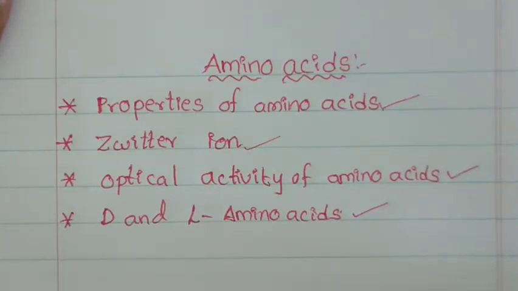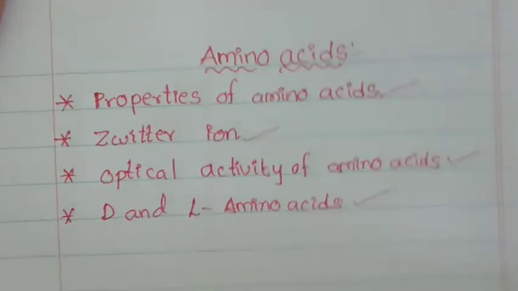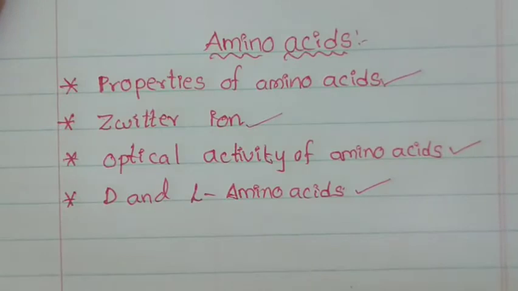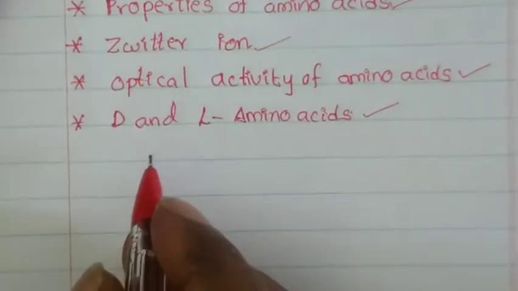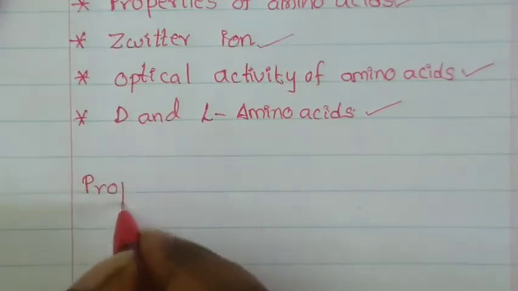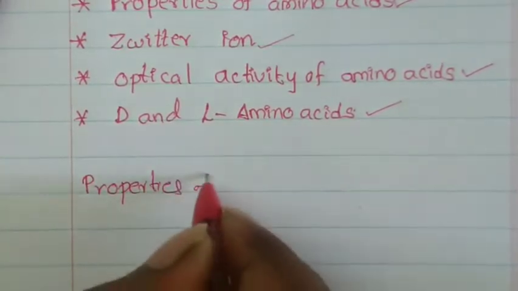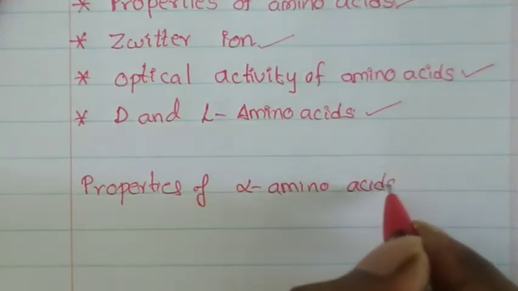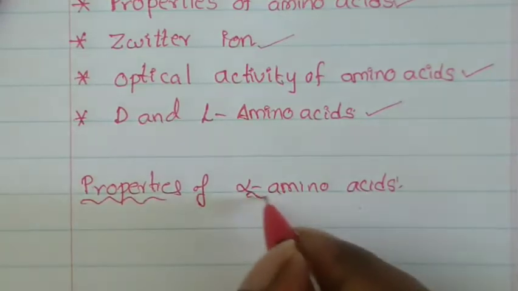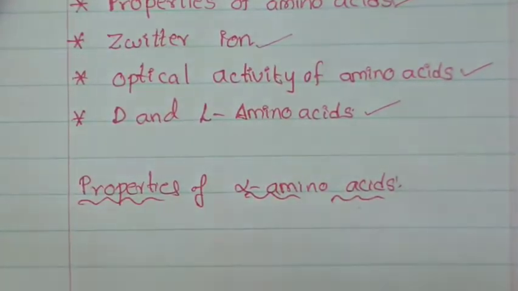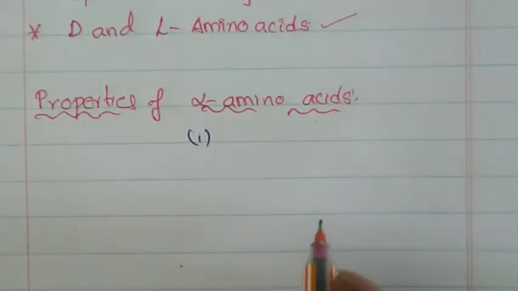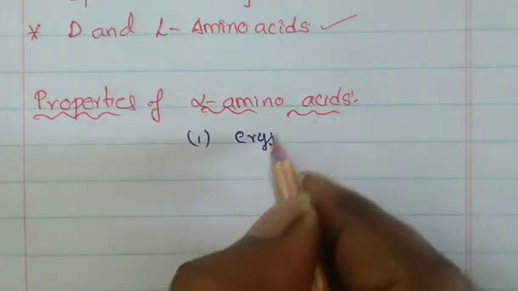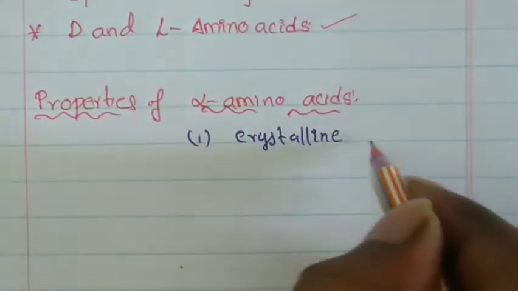So in this one, first of all, what are the properties of amino acids? Okay, first I will discuss about the properties of amino acids. So I will write here properties of alpha amino acids. Okay, actually the alpha amino acids are crystalline solids. What is the nature of these compounds? Crystalline solids.